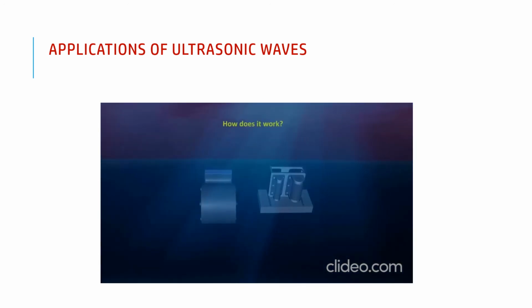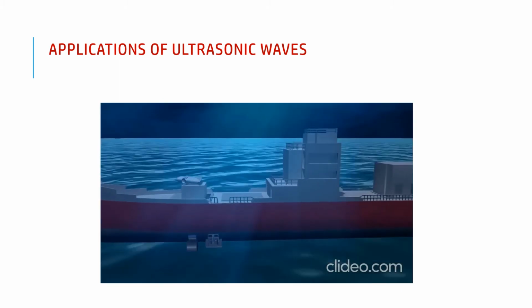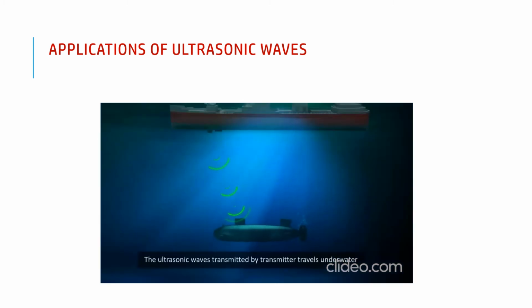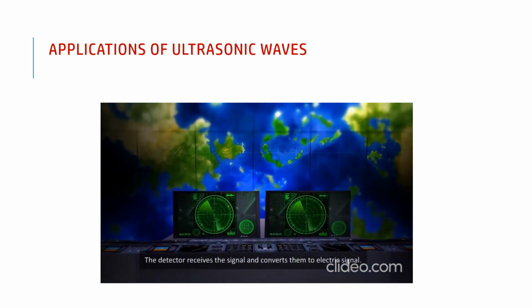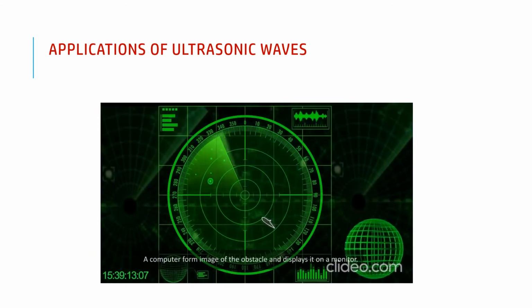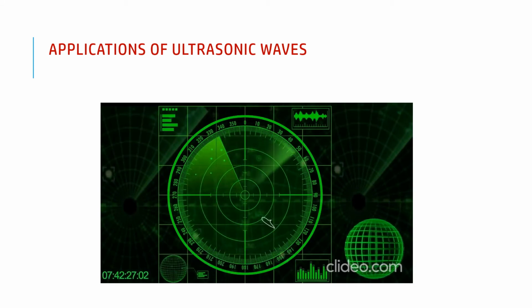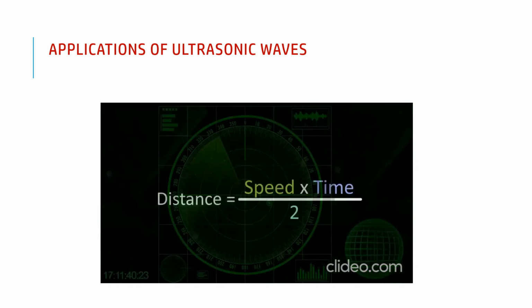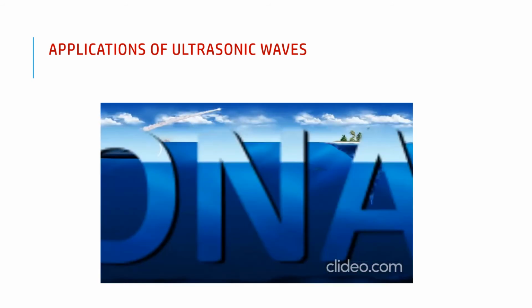How does it work? Sonar has a transmitter and a receiver which are installed at the bottom of the ship. The ultrasonic waves transmitted by the transmitter travel underwater and get reflected back from obstacles. The detector receives the signal and converts it to an electric signal. A computer forms an image of the obstacle and displays it on a monitor. It also calculates the distance of the object using this formula: distance is equal to speed into time.